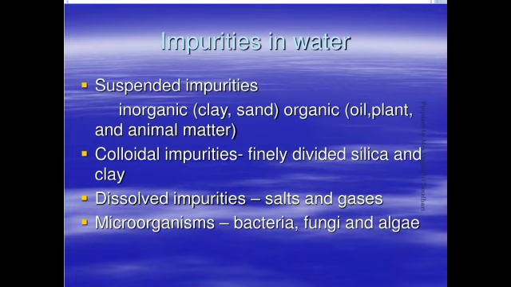Next one is colloidal impurity. What is the meaning of colloidal impurity? Finely divided silica as well as clay particles, which are not floating and not settled down, are suspended. They float in between. That is called colloidal impurity.